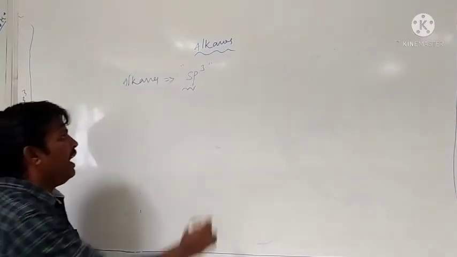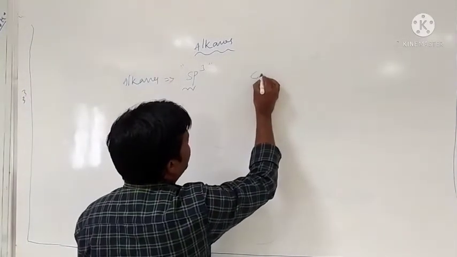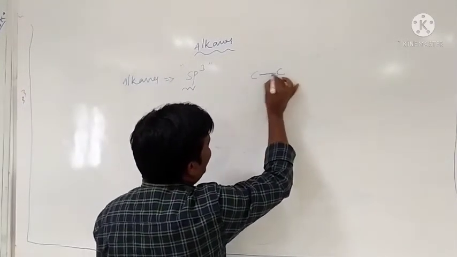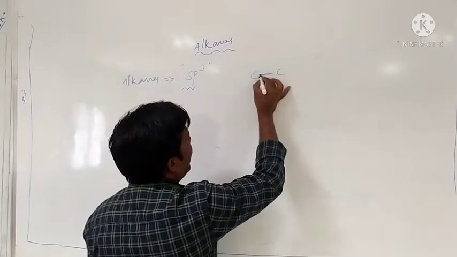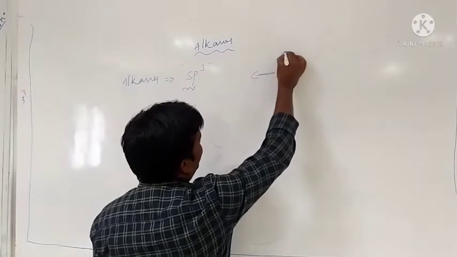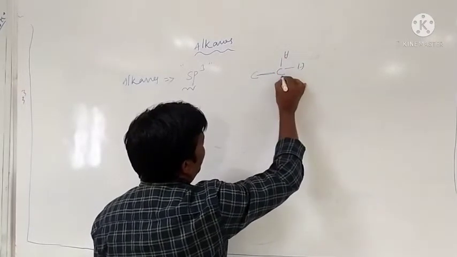That means in alkanes, all carbons have only single bonds. Therefore, they are carbon-carbon single bonded compounds, and that's why they are called alkanes.